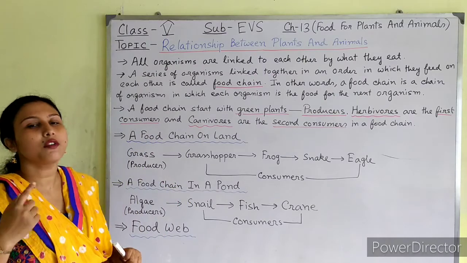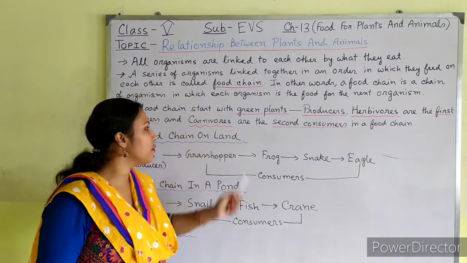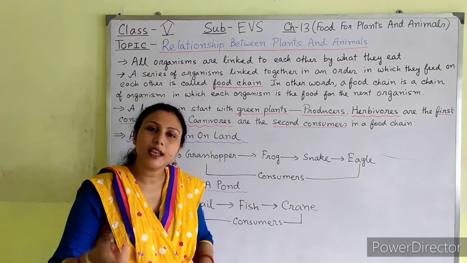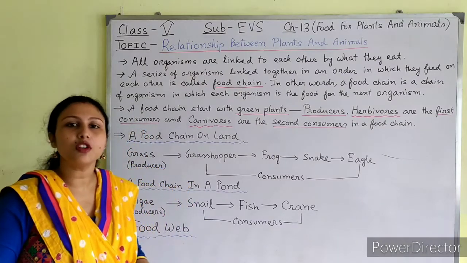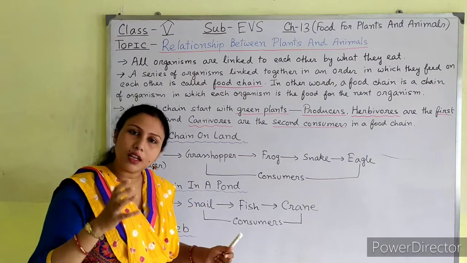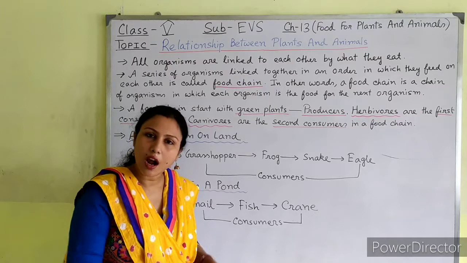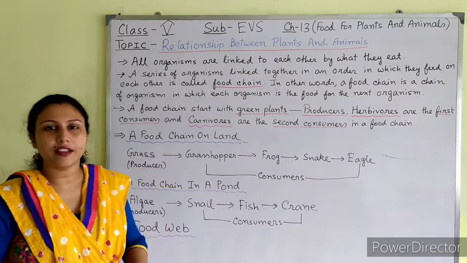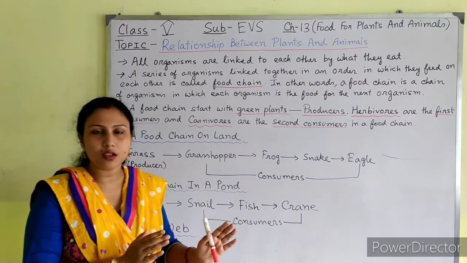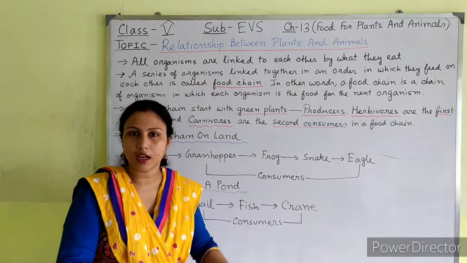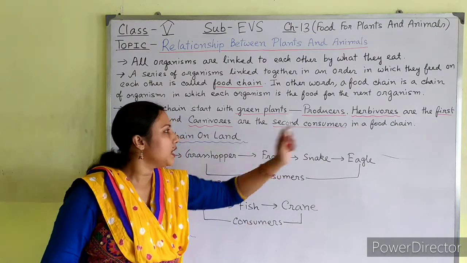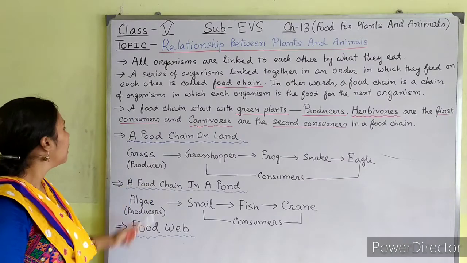Next, the herbivores are followed by the carnivores. Carnivores are the secondary consumers; carnivores eat the herbivores. So it is linked like this: producers, primary consumers, and then secondary consumers in a food chain.